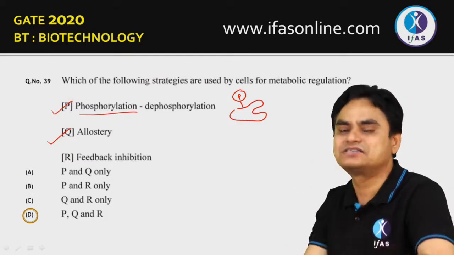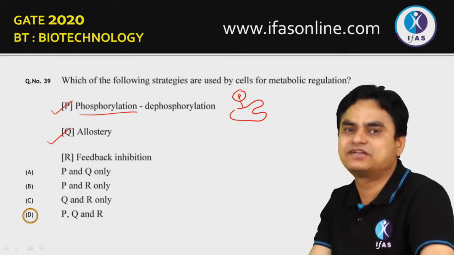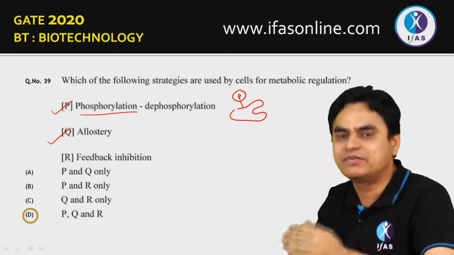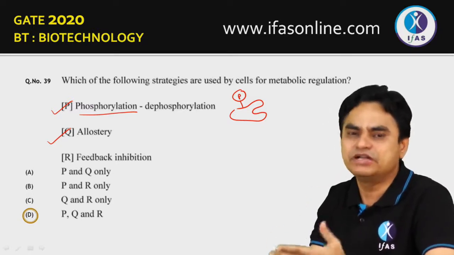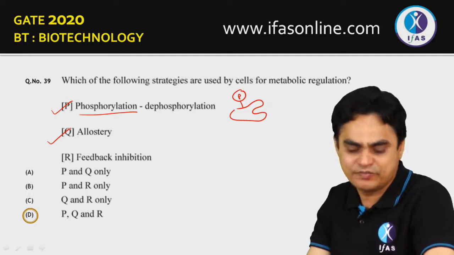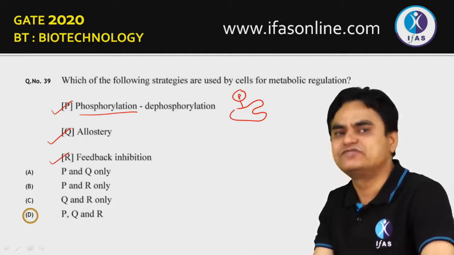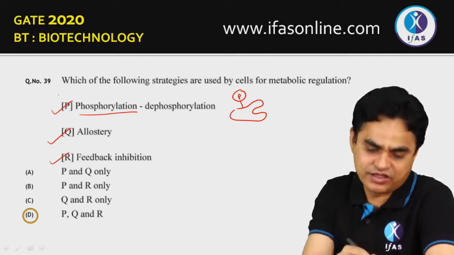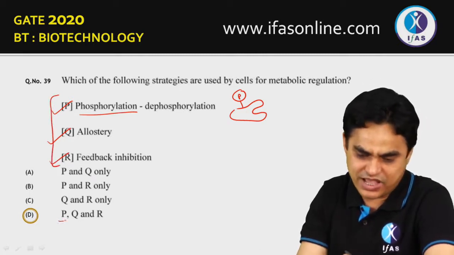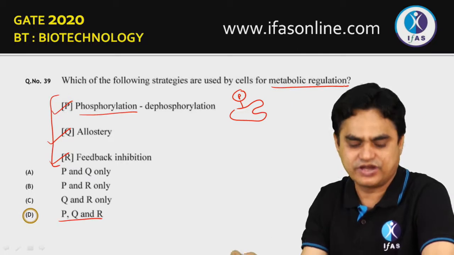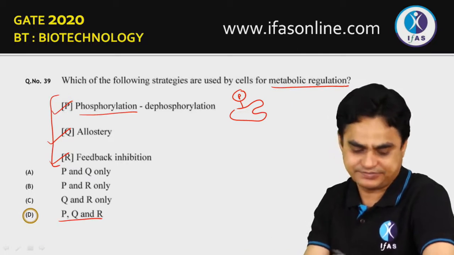Allostery, yes, this is one of the most common ways of regulation of enzymatic activity. We have studied in the class the case of ATCase, aspartate transcarbamylase, being activated by ATP or GTP and inhibited by CTP, or you can say UMP or CMP. Feedback inhibition, yes, that is also one of the ways of regulation seen in allosteric enzymes. So all three regulatory strategies could be utilized for metabolic regulation. So the correct answer is P, Q and R.